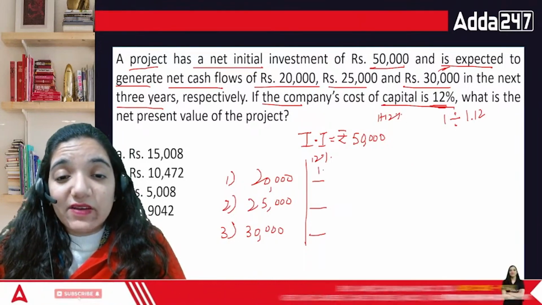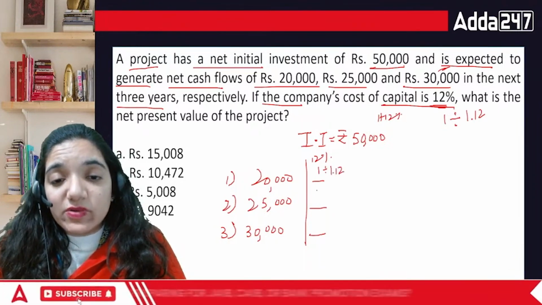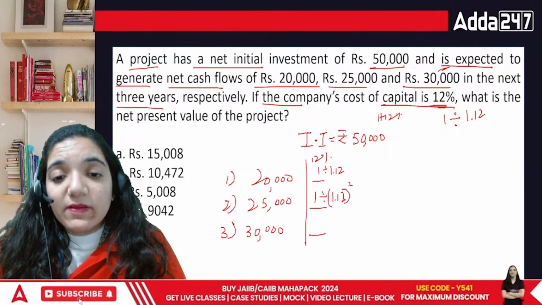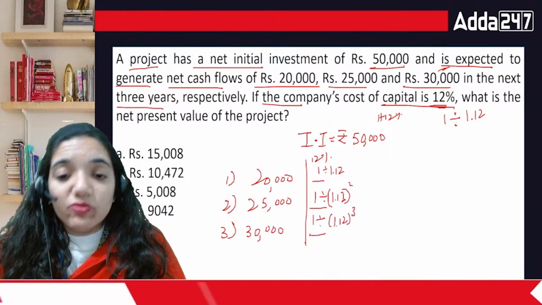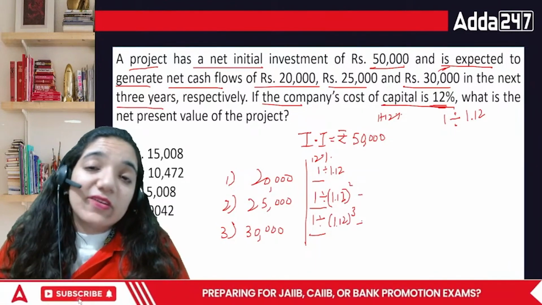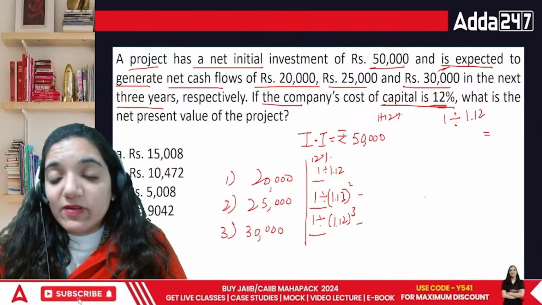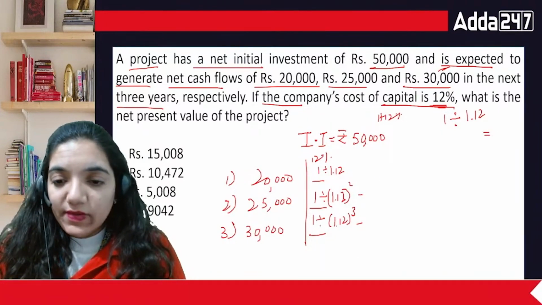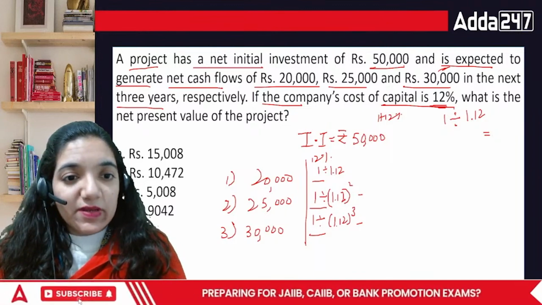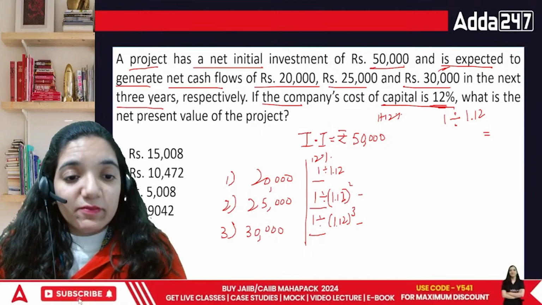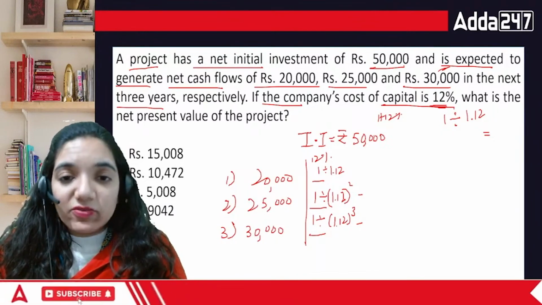You cannot do the square and cube and then divide every time; it's a very long process. So just click on 1 divided by 1.12. I'm doing this with you, everyone. For the first year, it comes out to be 0.892.